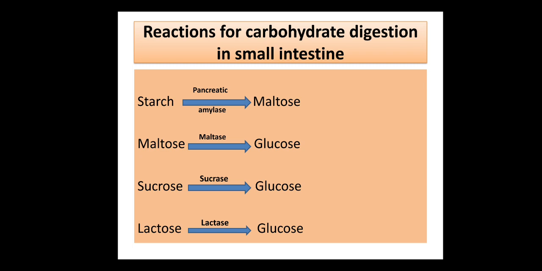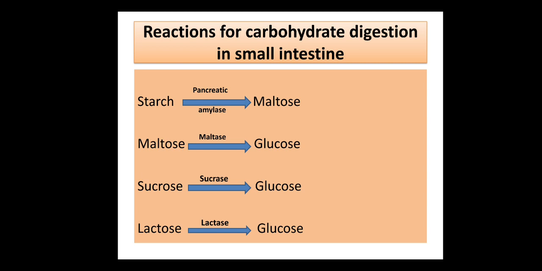Now next we have the reaction for carbohydrate digestion in the small intestine. Whatever carbohydrate is left for digestion will be digested completely by the small intestine, by means of the pancreatic juice, which has the pancreatic amylase. Just see, first of all, starch by means of pancreatic amylase will convert into maltose. Maltose is a form of